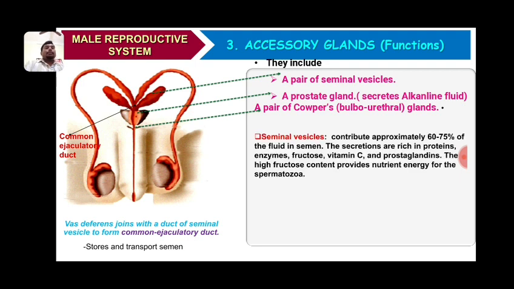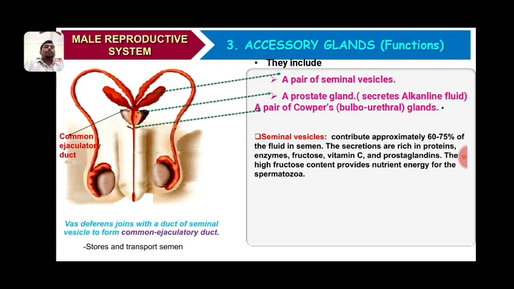Seminal vesicles contribute approximately 60 to 75% of the fluid in the semen. Semen is the collection of seminal plasma and sperm. The secretion of these vesicles is rich in proteins, enzymes, and very importantly fructose, vitamin C, and prostaglandins.